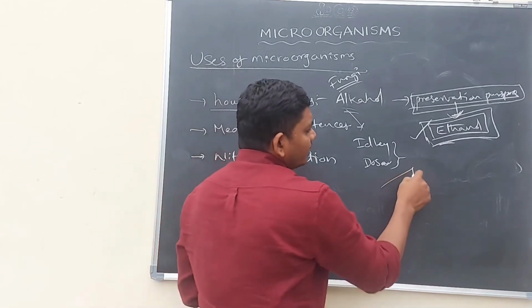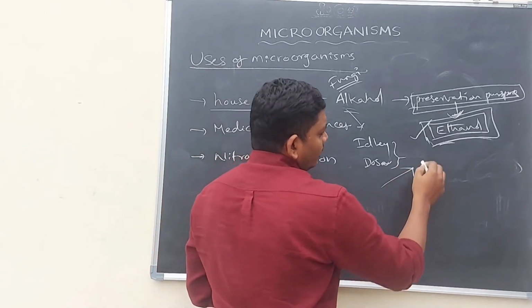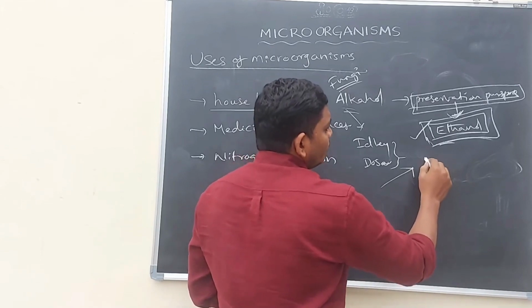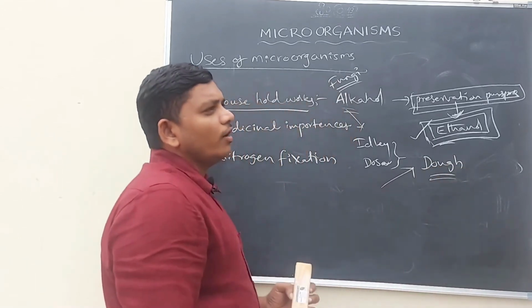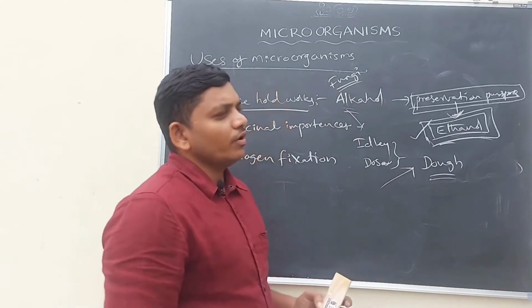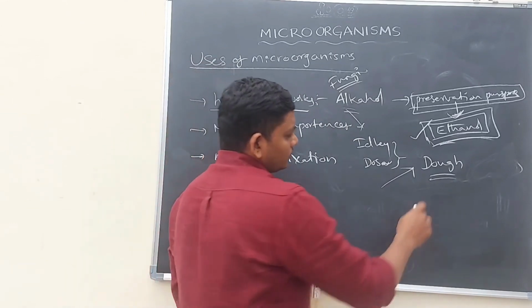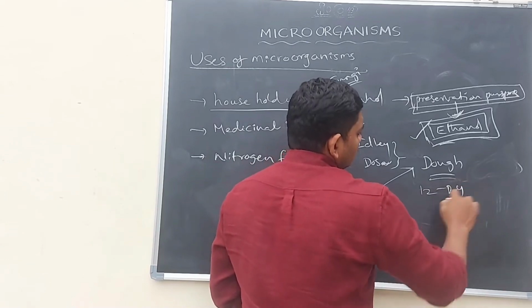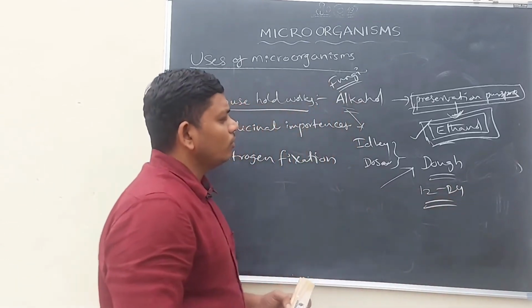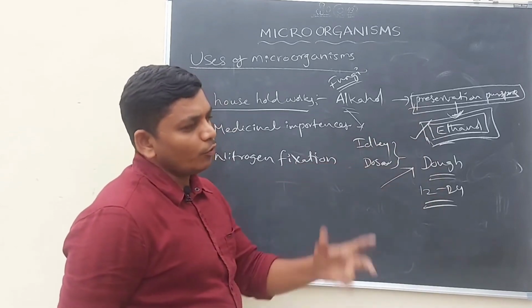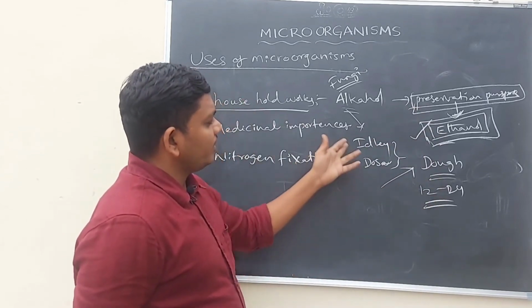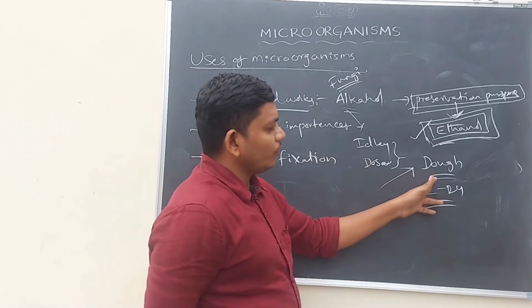Then we add some amount of water, and dough is formed. This dough we have to preserve for 12 to 24 hours. Then idli and dosa will come out in a proper way. So for the preparation of idli and dosa, dough is very important.